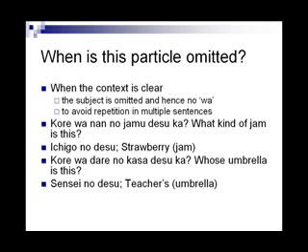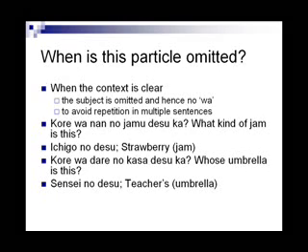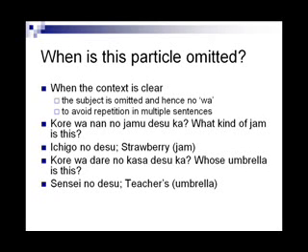Kore wa dare no kasa desu ka? Whose umbrella is this? Dare no means whose. Sensei no desu. Teacher's umbrella. Since whose is the question, use the word with apostrophe s, teacher's. In the previous answer, also we had that no, ichigo no, ichigo's jam, okay, strawberry jam. But anyway, we are not covering no in this particular lesson, so we'll skip this.